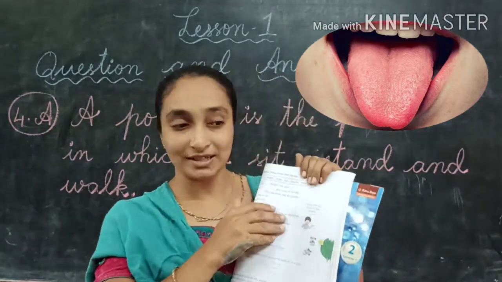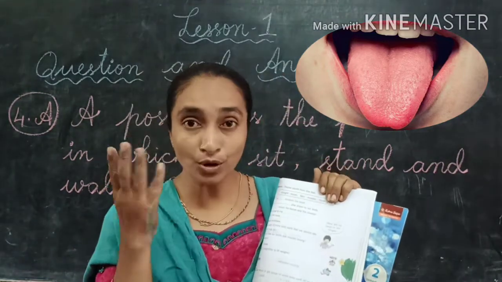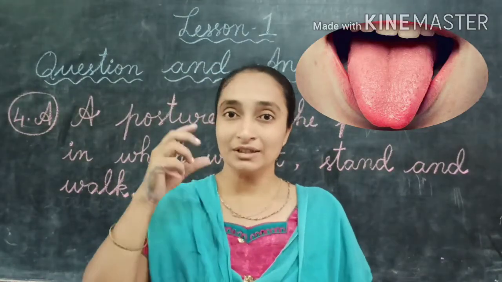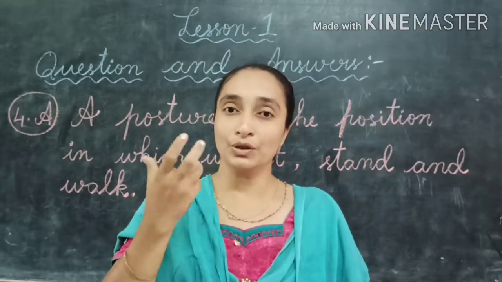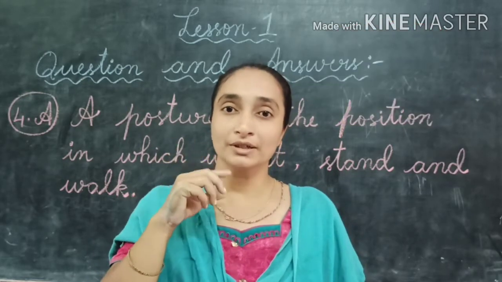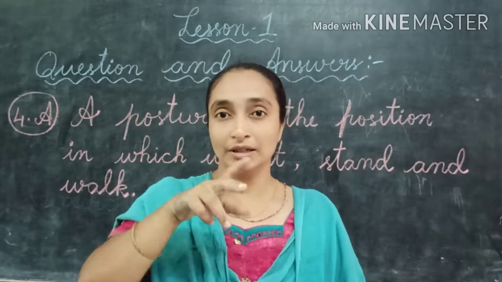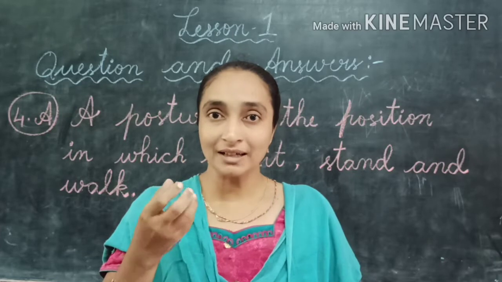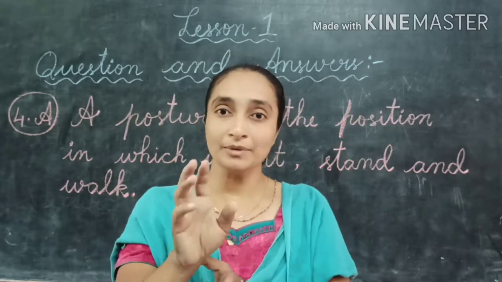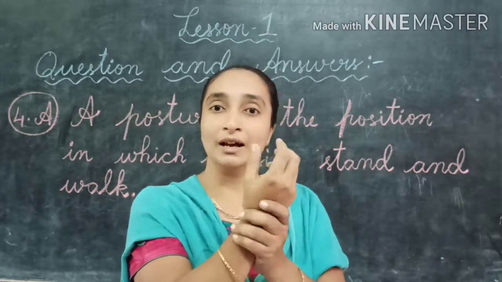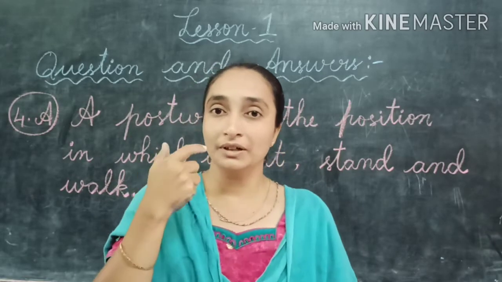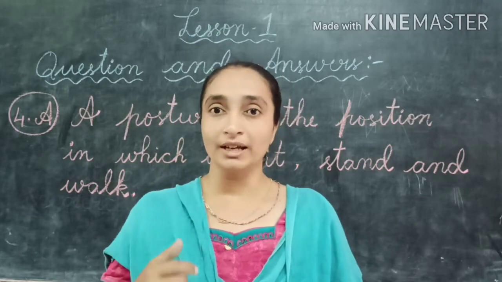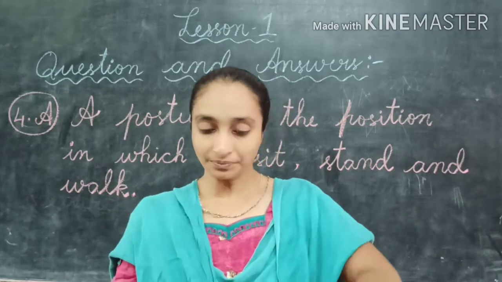See, this is a very interesting thing. There are no bones in our tongue. For that reason only we can speak. We use the tongue to move in the mouth when we are speaking, when we are talking. It can also turn like this. If bones were there, we couldn't do that. Like this, our hand we can only shake up to here. Why? Because in our hand we have some bones, but in our tongue we don't have bones. Yes, this is the only organ in our body that does not have bones.